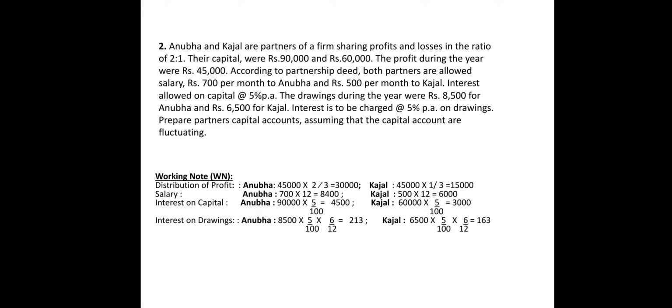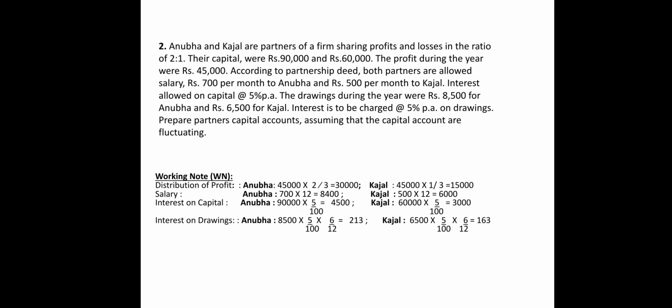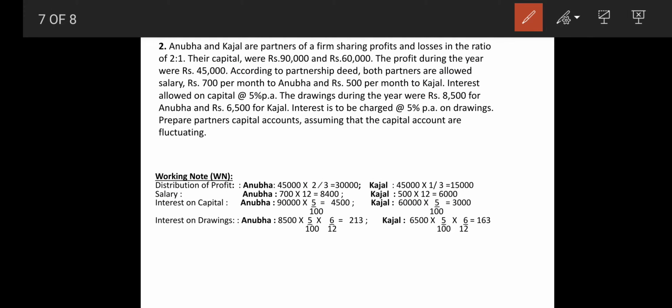Now here also the same sum, but here they have mentioned that their capital is of which nature? Fluctuating nature. When there is fluctuating capital, only one account is to be prepared, and that is your partners' capital account. So we are switching towards partners' capital account preparation. Here also there is no preparation of P&L appropriation because the profit is already given. So slowly and gradually we will move on.